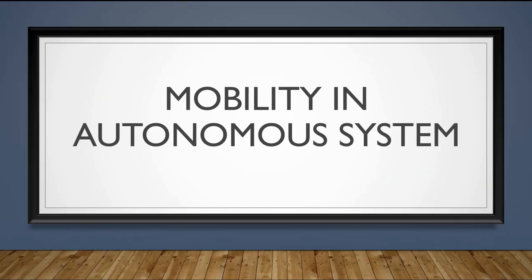Okay, this is a new topic, just one slide. Mobility in autonomous systems. Mobility is related to the output devices. Here, how can the system or the device walk or move from one place to another place?